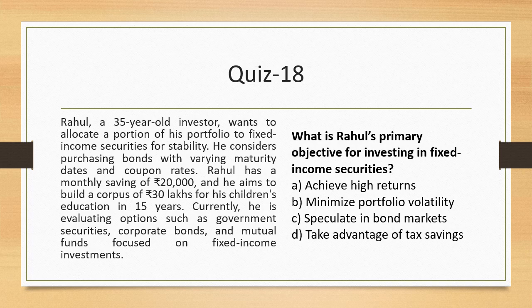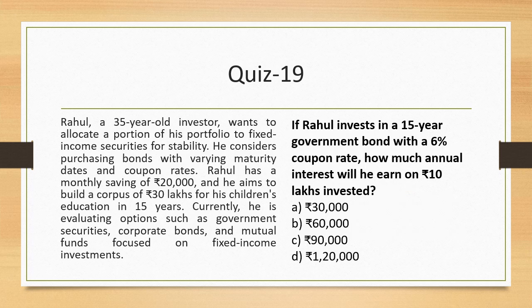Will he achieve higher returns? Minimal portfolio volatility? Speculate in bond market? Take advantage of tax savings? Well, he is going to achieve minimum portfolio volatility because these bonds that he is planning to invest in will have less fluctuation in terms of price. Correct? Next question. Same question.